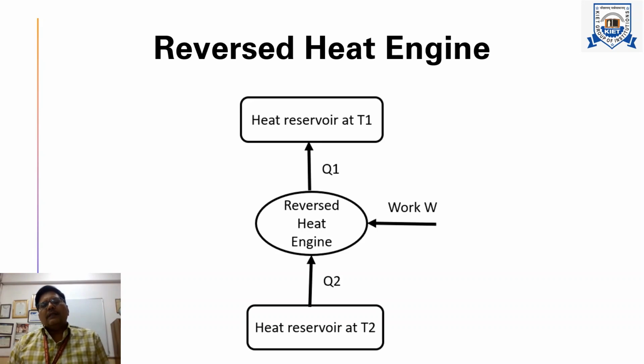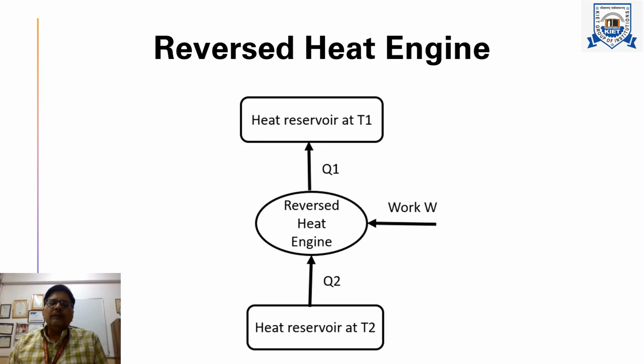This schematic diagram shows the reverse heat engine, which works between two temperatures T2 and T1, where T2 is less than T1. Our aim is to extract heat Q2 from the low temperature, and this is not possible according to the Clausius statement: heat cannot be transferred from a low temperature reservoir to a high temperature reservoir in a cyclic process.